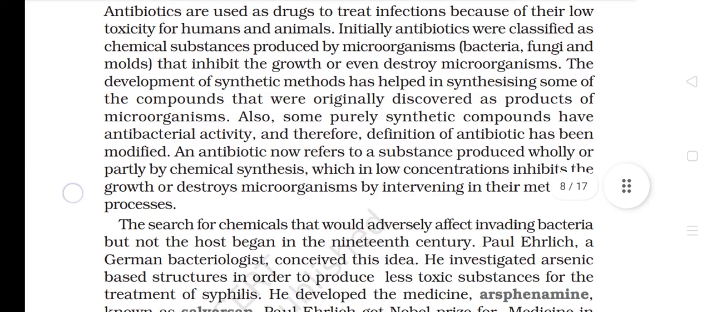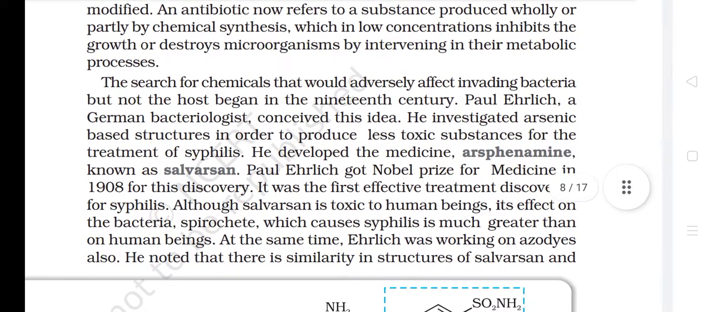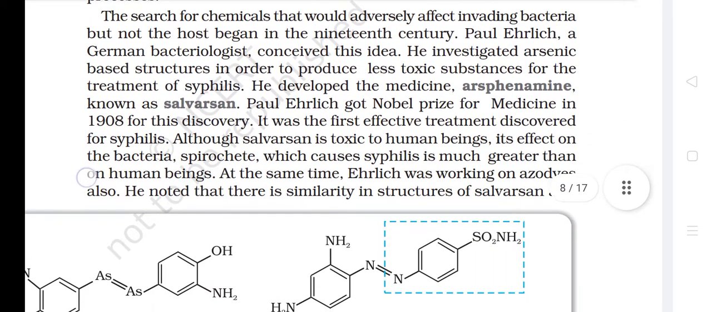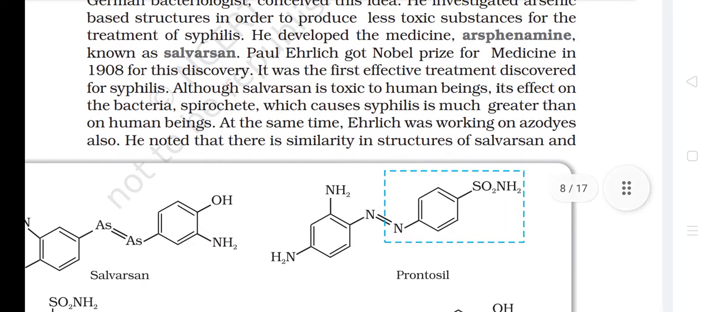The search for chemicals that would adversely affect invading bacteria but not the host began in the 19th century. Paul Ehrlich, a German bacteriologist, conceived this idea. He investigated arsenic-based structures in order to produce less toxic substances for the treatment of syphilis. He developed the medicine arsphenamide, known as salvarsan. Paul Ehrlich got the Nobel Prize for Medicine in 1908 for this discovery. It was the first effective treatment discovered for syphilis.